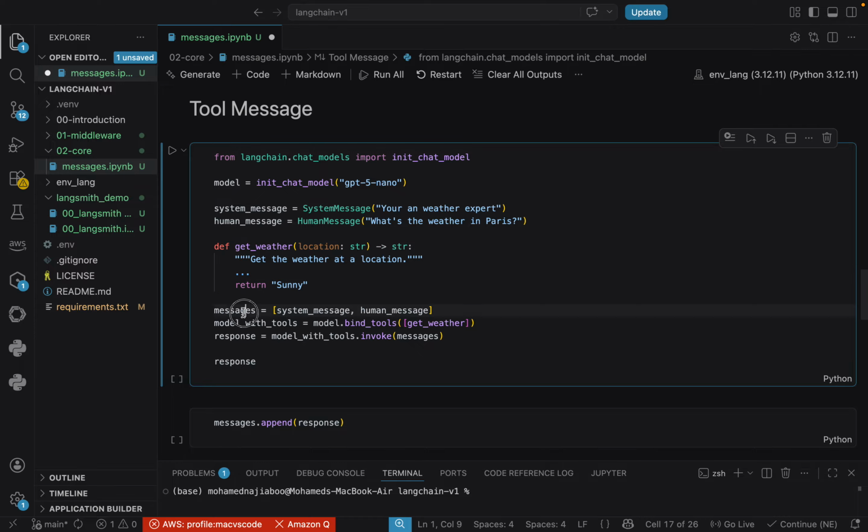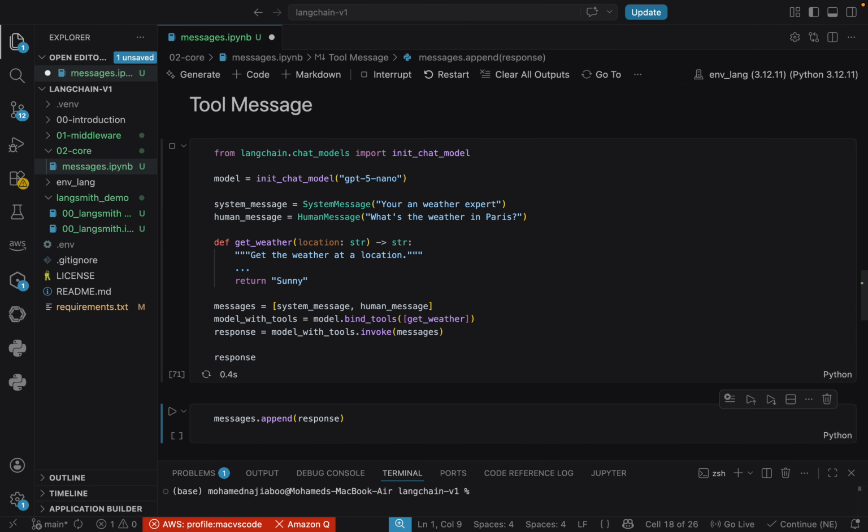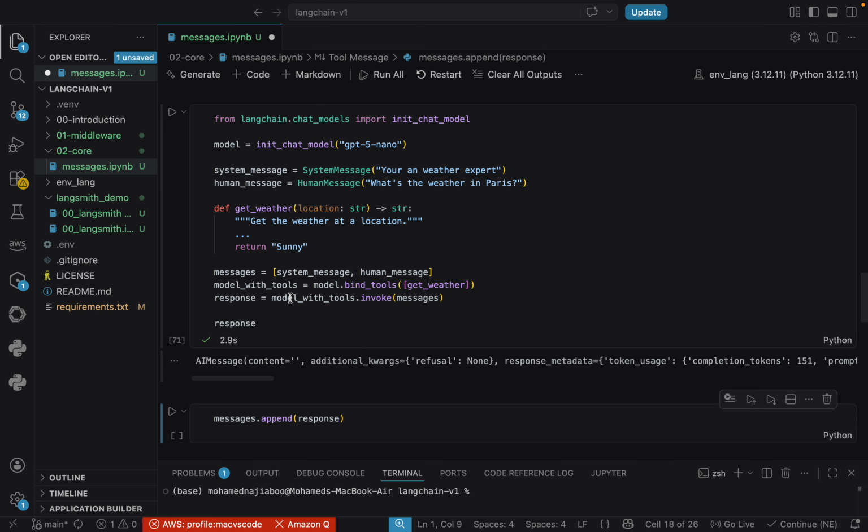Now we are generating a message list, passing the system message and the human message, and we are binding the tool with the get weather tool. Now we are invoking with this message. Now let's execute it. The execution is in progress and it is completed.